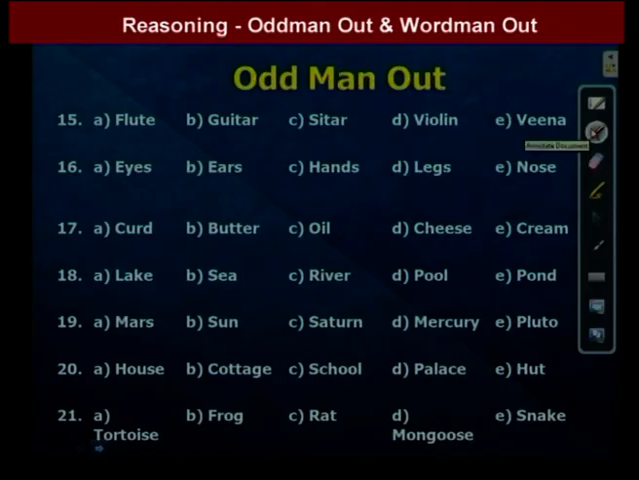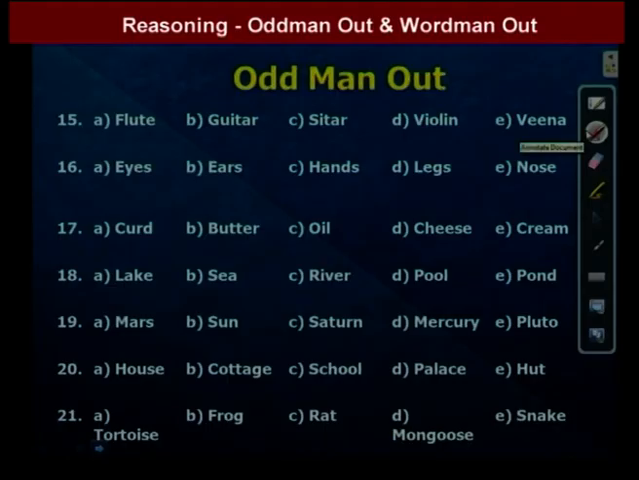That one is curd, butter, oil, cheese, cream. So in the given 5 words, one is different. That one is oil. Except oil, remaining all are products of milk. That means oil is different. So the answer is C. We go to the next question.